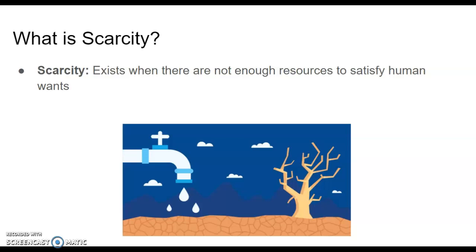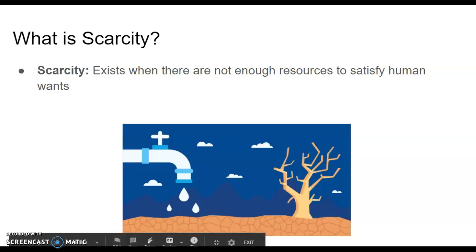but in reality, scarcity exists everywhere, even here in the United States. Technically, if you think about water, it is scarce here as well. There is a limited amount of water on the Earth's surface that people have access to, and that's what makes it scarce. We do not have an infinite amount of any resource, so everything is considered scarce.